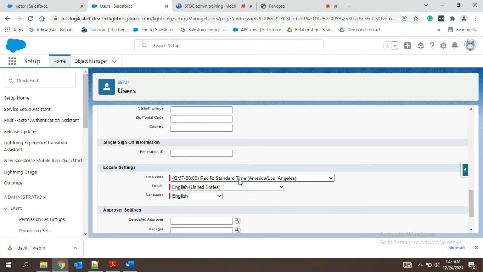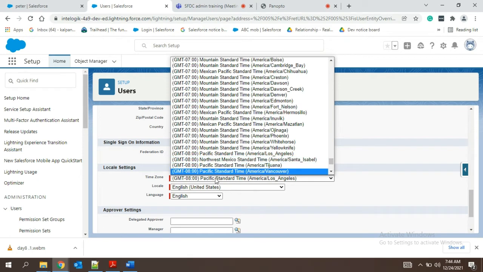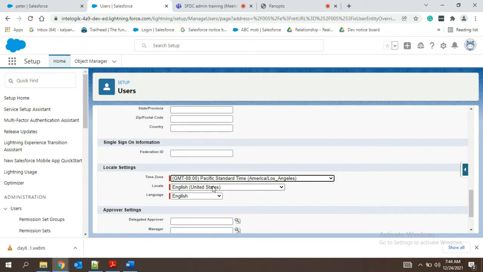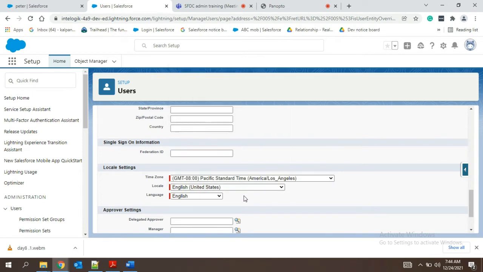And time zone. It is showing America, Los Angeles. Based on whatever the location is, you can set the time zone. Now if a user is working from a country such as America or Africa, based on their time zone we will fix it, but now we are speaking about India, so everything is for Indian, Asia.